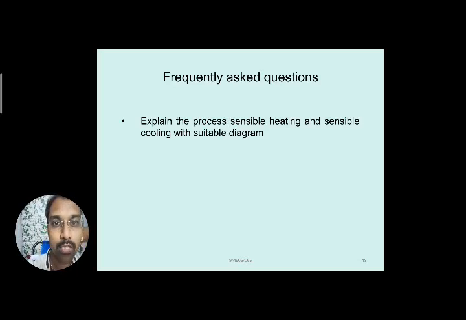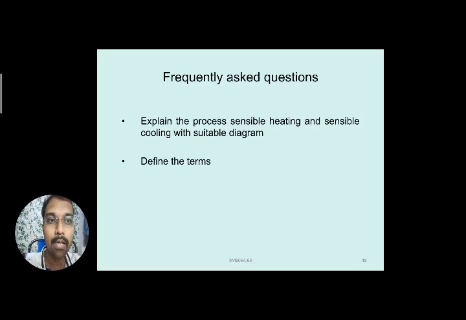The other important question is, explain the process of sensible heating and sensible cooling with suitable diagrams. As I have explained by drawing the inlet air and exit air and the cooling coil and heating coil diagrams, you can explain along with the psychrometric chart also by representing the psychrometric process on the psychrometric chart. So you can explain this question: explain the process of sensible heating and sensible cooling with a suitable diagram.